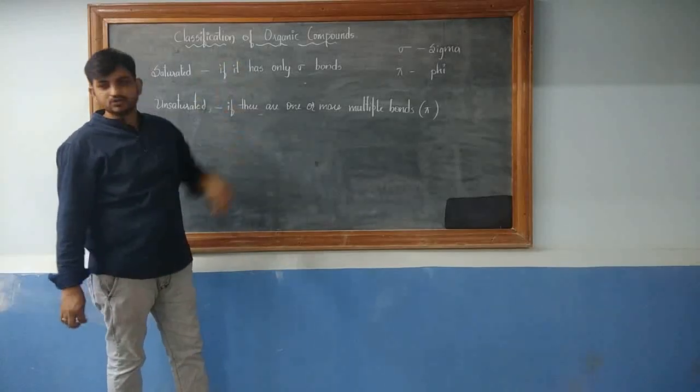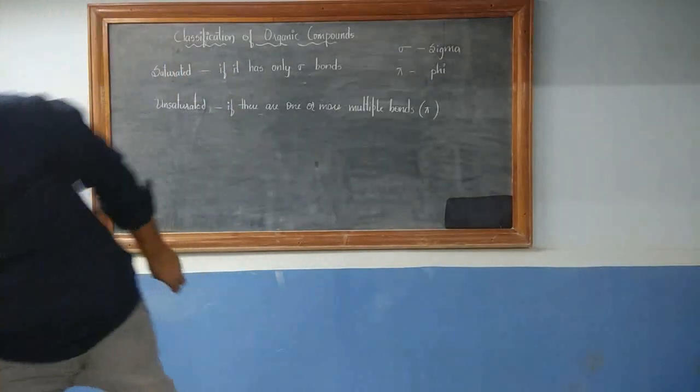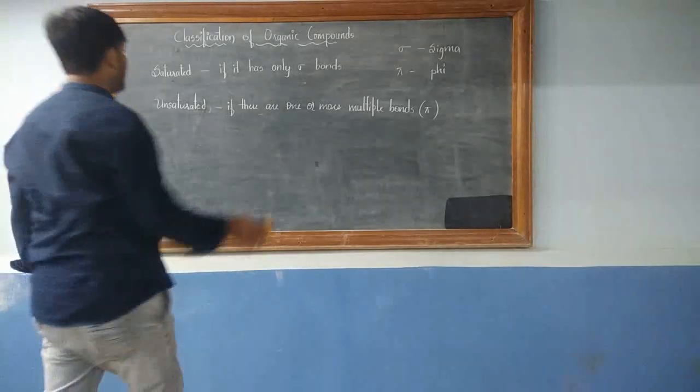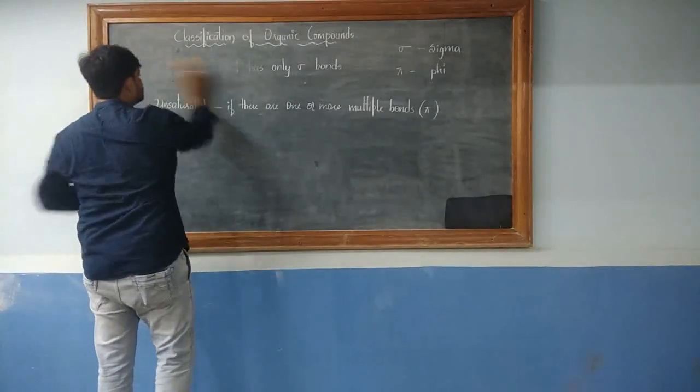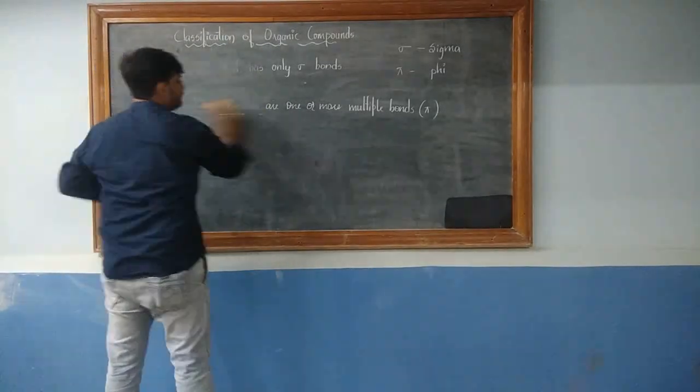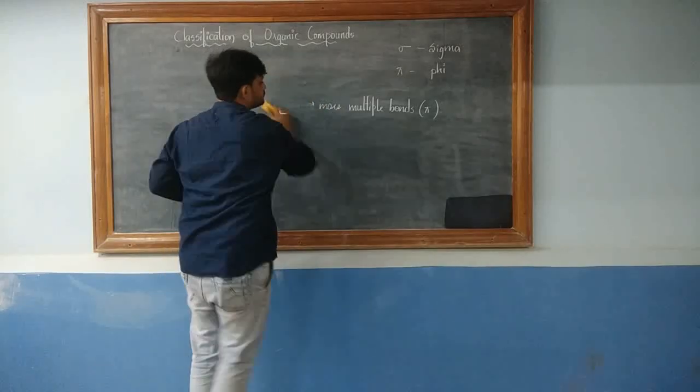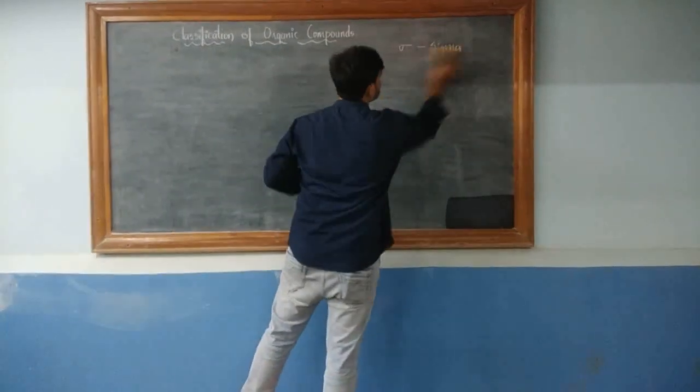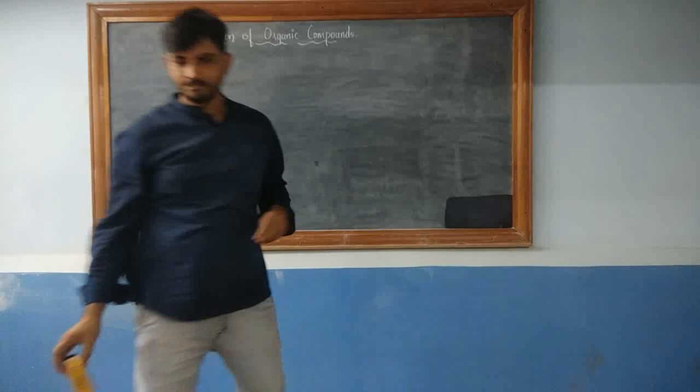Now, based on their properties, based on their characters, we can classify the organic compounds into various groups, various categories. Now, let's see what those are.